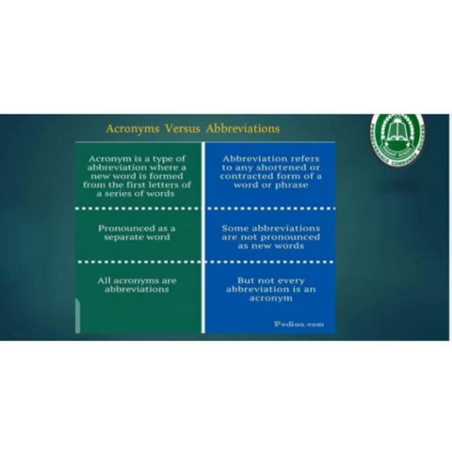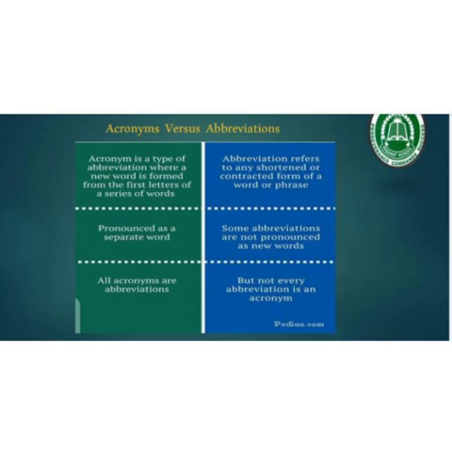Now, students, here you have a table in front of you through which you can learn the difference between acronyms and abbreviations. I hope you have some of the differences in your mind, but now come to this table. An acronym is a type of abbreviation where a new word is formed from the first letters of a series of words.